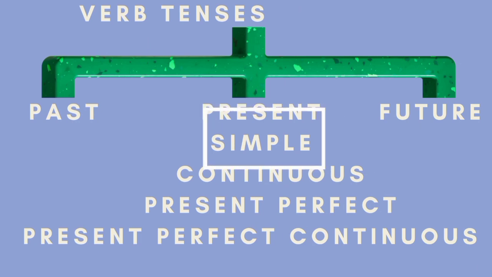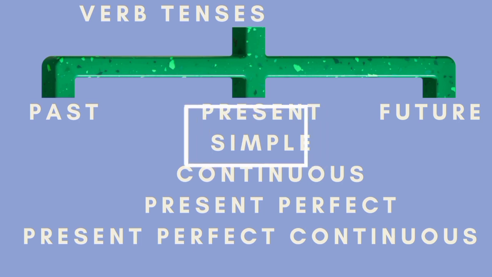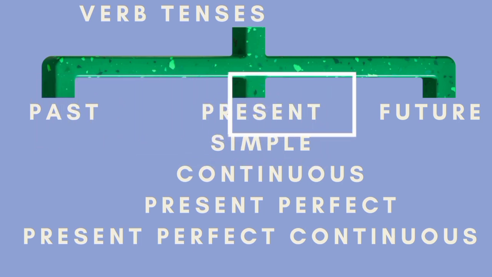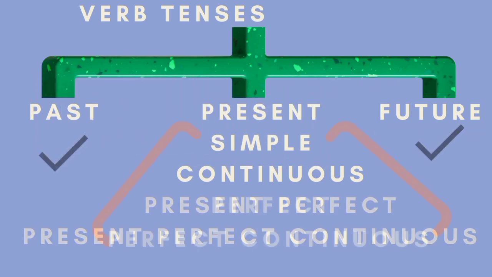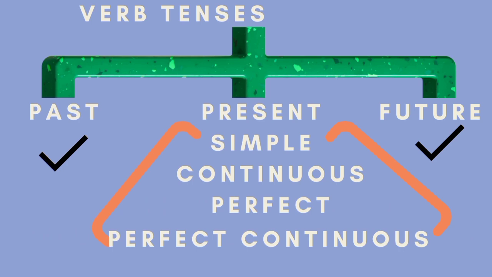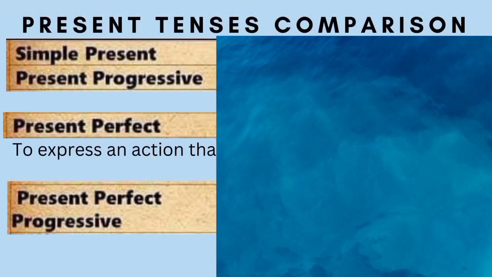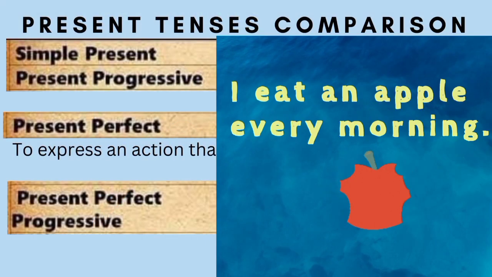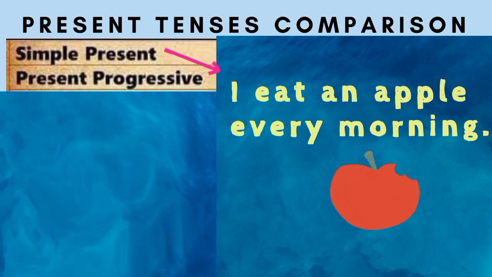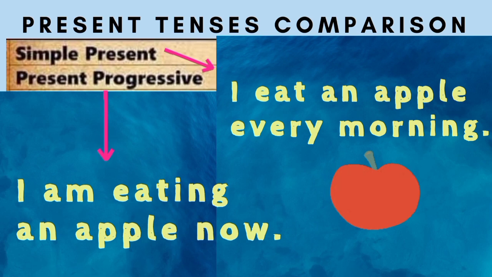Just as we have the simple verb tenses for the past, present and future form of the verbs, in the same way we also have the continuous, present perfect and present perfect continuous tenses for all three forms. Let's begin by first taking a look at the difference between a simple present tense versus a present progressive tense.